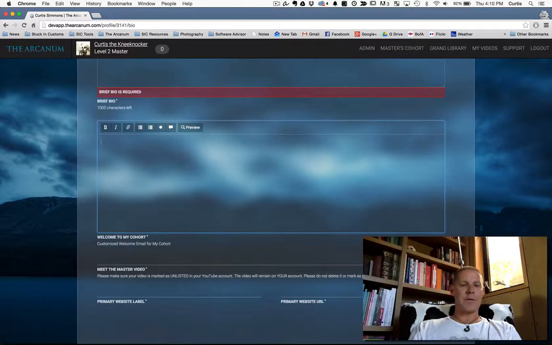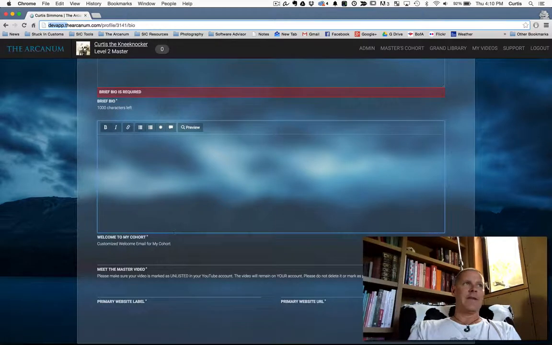I just noticed one thing. Actually, this is the test system. This is DevApp. This field will not be there. The Welcome to My Cohort is the field that is actually on the Edit Cohort page. So this was just a test system, and I realized it's not hidden in this one example. So I apologize for that.